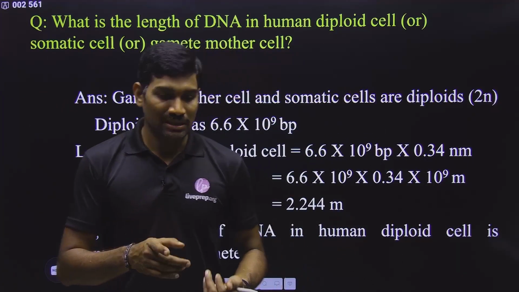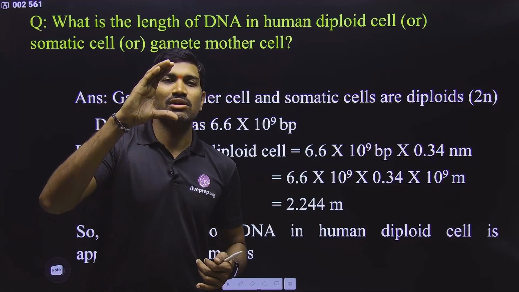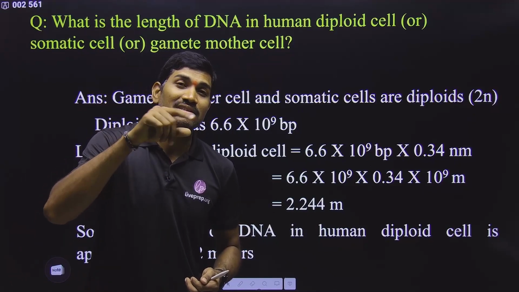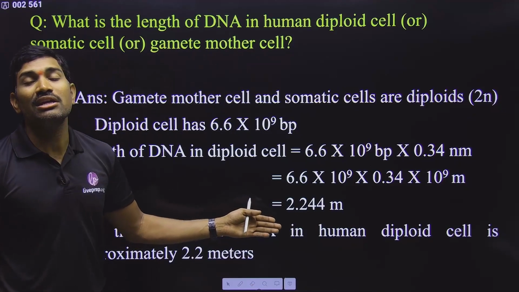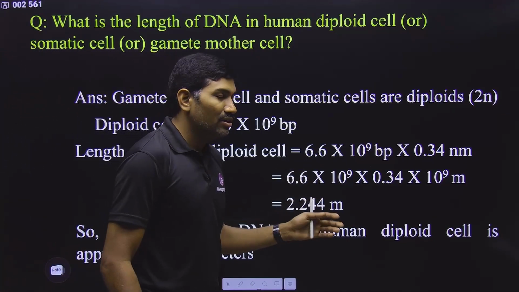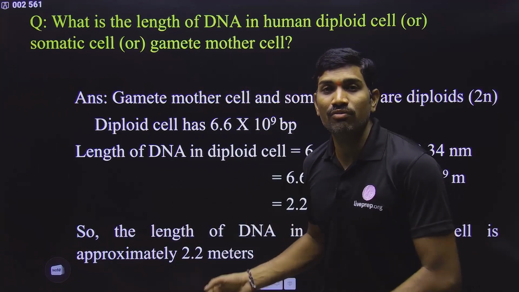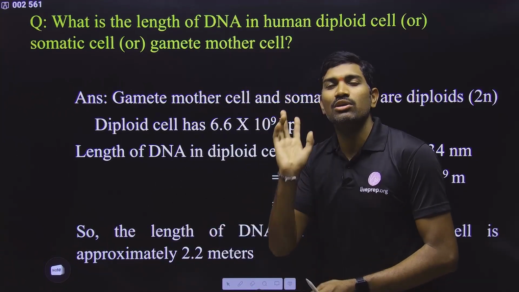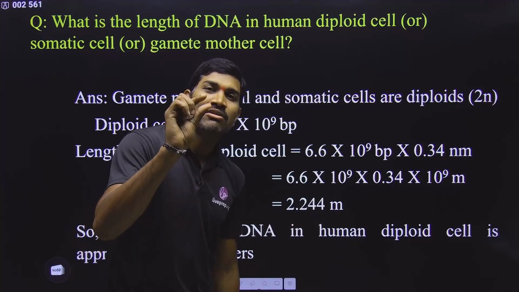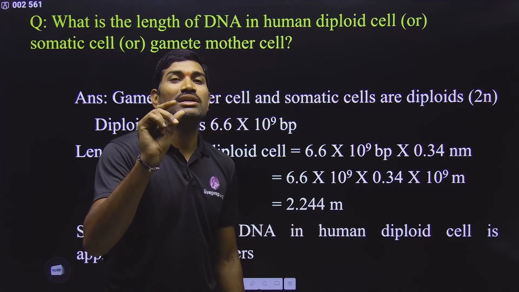Now understand this. The size of the cell is small and inside that the nucleus is very small. But inside that the DNA length is very long. This DNA is very long, yes or no? Then the question here is how this much long DNA is present in a very small nucleus.